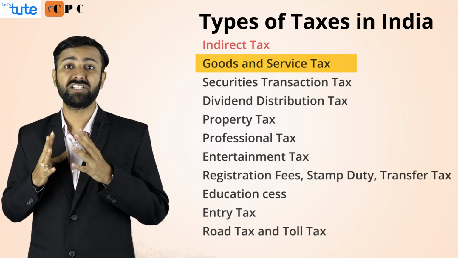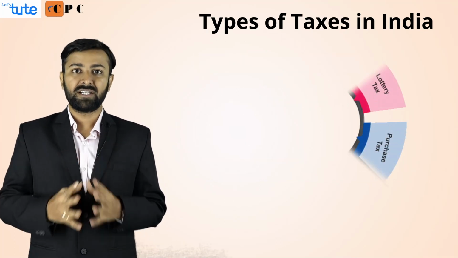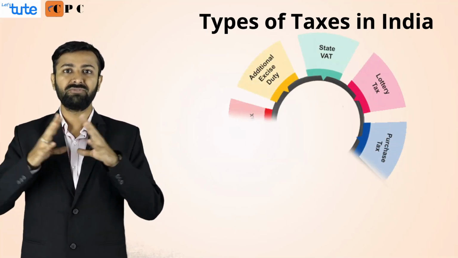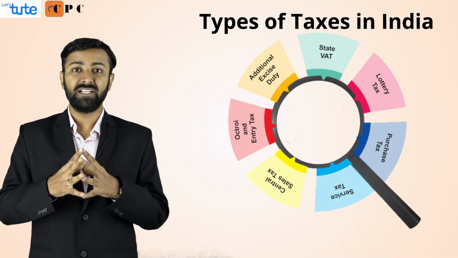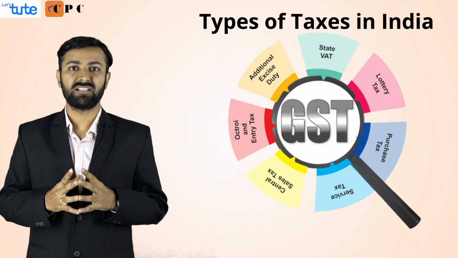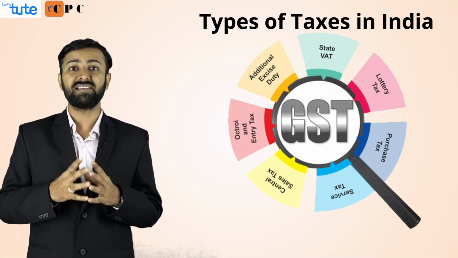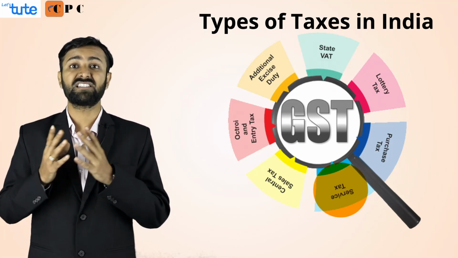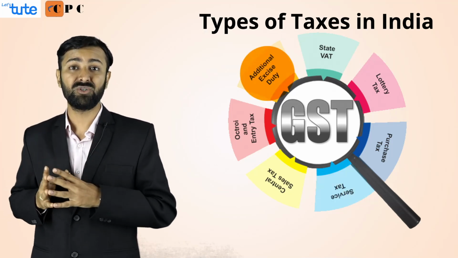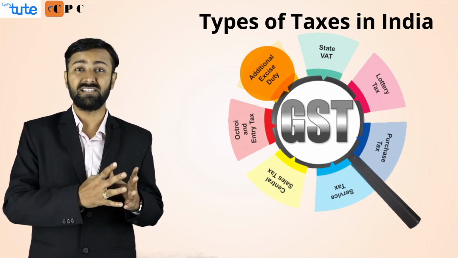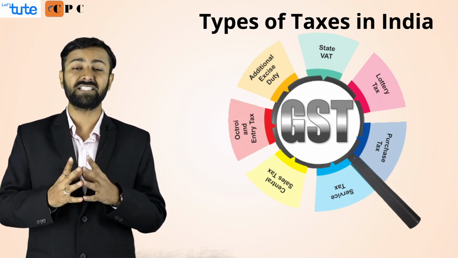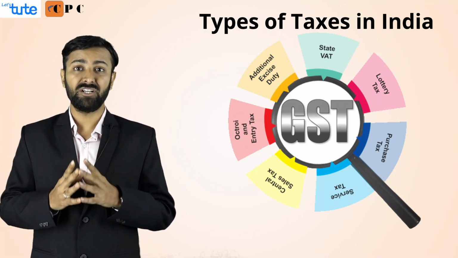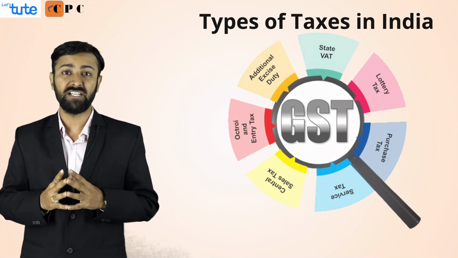Now what did the GST do? The government came together and brought all of the indirect taxes, most of them, and converted them into a single tax of Goods and Services Tax, which is GST. Taxes like VAT, service tax, excise duty, additional excise duty, cesses on textiles, etc. were all cancelled, and one single tax of GST was introduced from 1st July 2017.